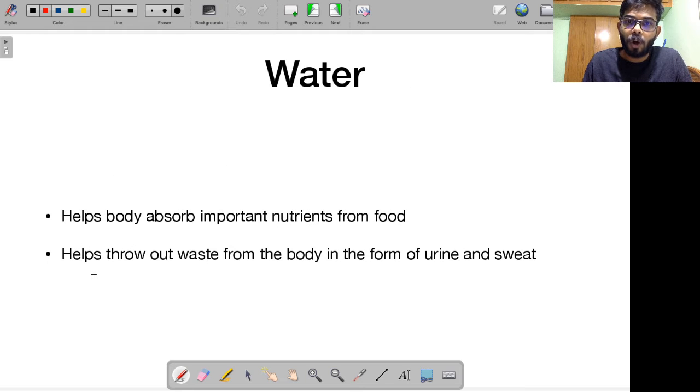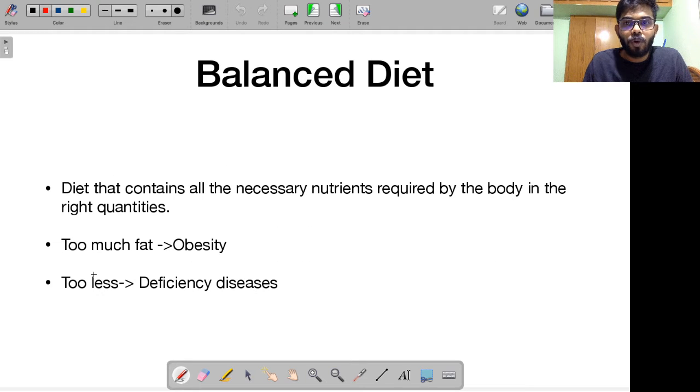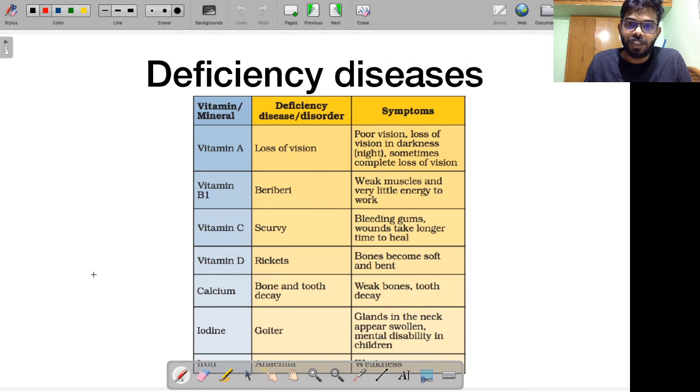Then following that, we talked about the importance of water. Then I told you about a balanced diet. Why is it important to have all the necessary nutrients in required quantities? And I told you what happens when you have an excess of these nutrients. Similarly, when you have too little of these nutrients, you end up having something called deficiency diseases. I discussed various deficiency diseases, and what vitamin or mineral you should be deficient in to develop these deficiencies.